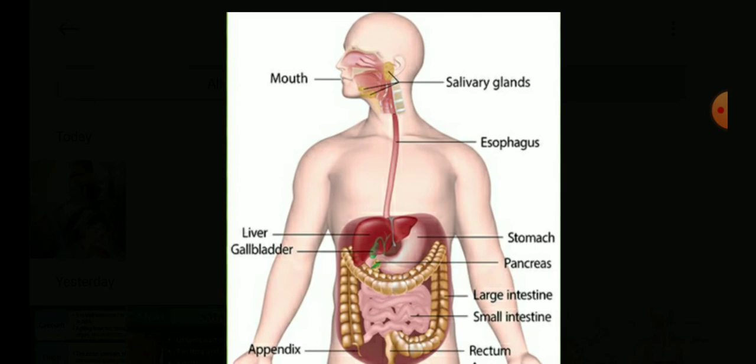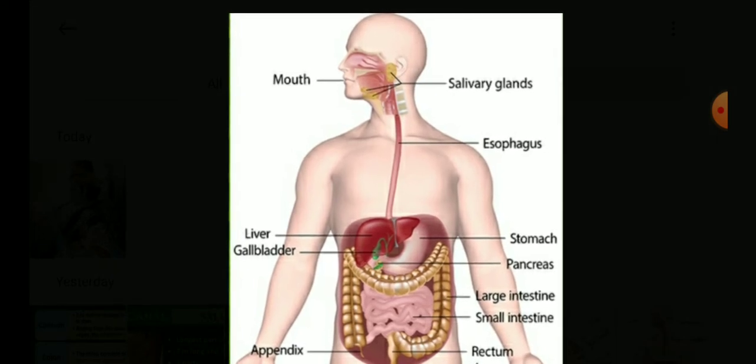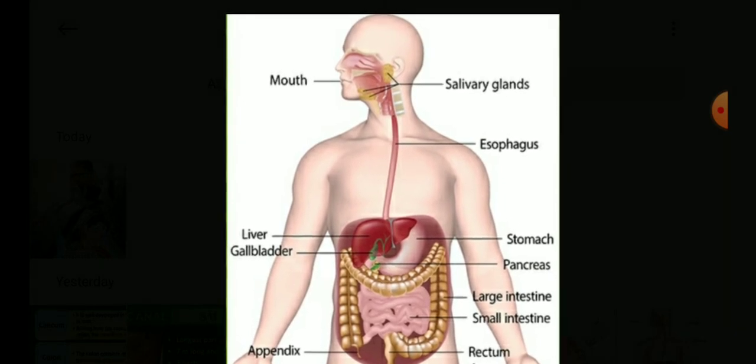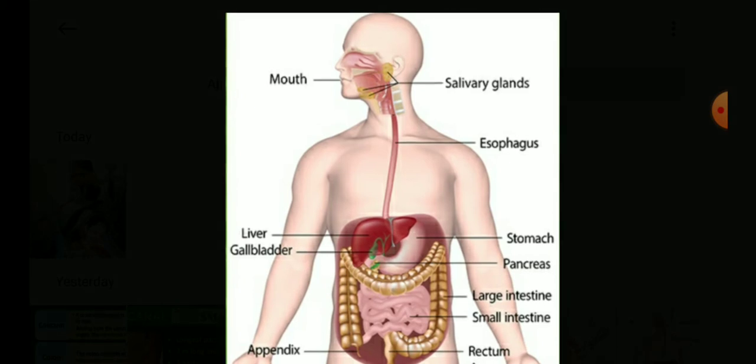In this part, there is no digestion of food, but in the mouth, the digestion of carbohydrate slightly starts. Only the carbohydrate starts, because in your mouth the ptyalin enzyme is present. You know, ptyalin means the salivary amylase. Children, with the help of the muscles, the food goes into the stomach through the esophagus.